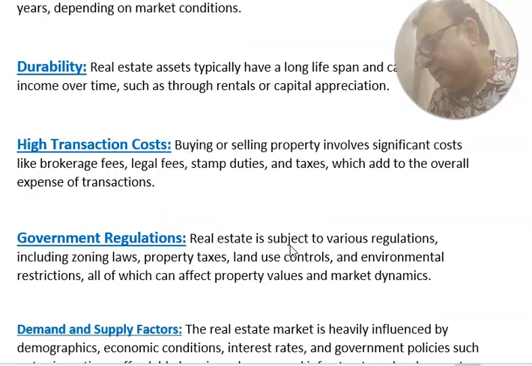Government regulation. Real estate is subject to various regulations including zoning law, property tax, land use control and environment restrictions, all of which can affect property value and market dynamics. The government rules and regulations also affect the property value.